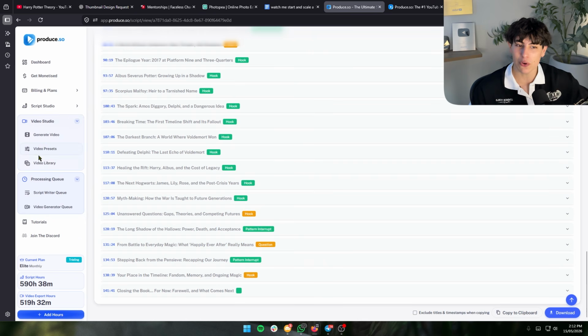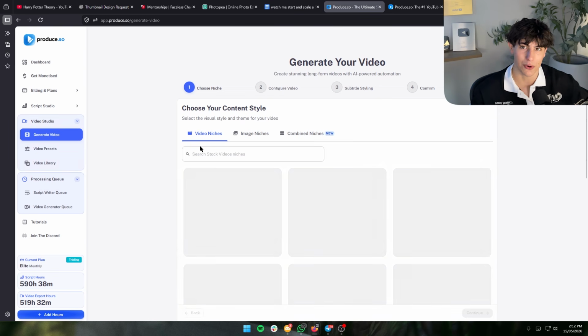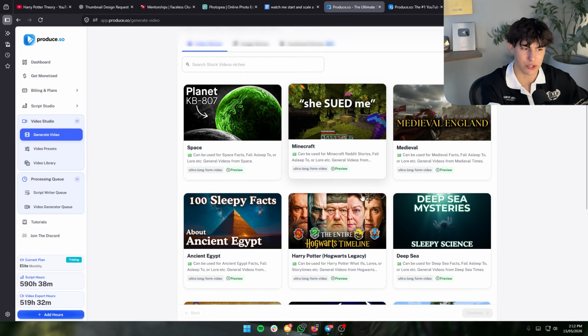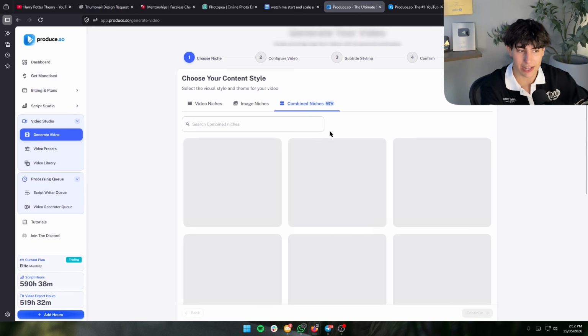If we click on the video studio section and click on generate video, there are thousands of niches to choose from. So whether you're doing Game of Thrones, Harry Potter, Star Wars, Minecraft, even like gameplay footage from different TV shows and games, go ahead and click on the combined niches. I'm going to use Harry Potter for this because again, we're doing a Harry Potter niche.